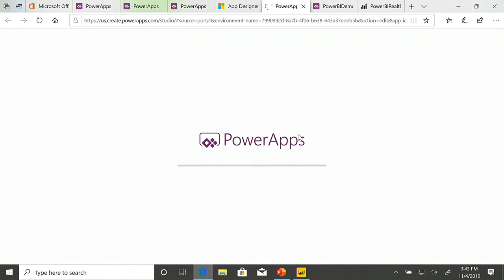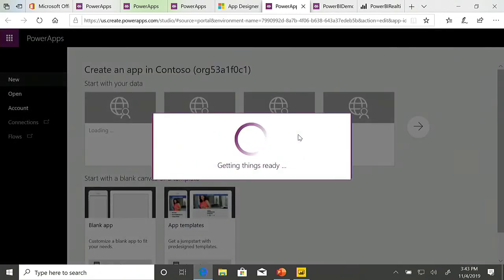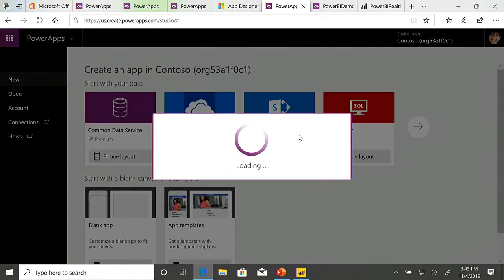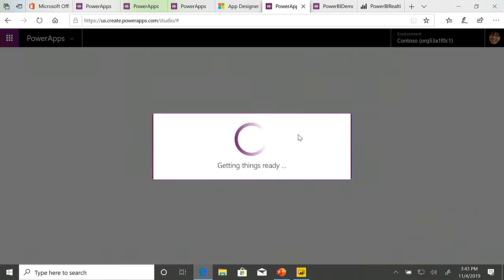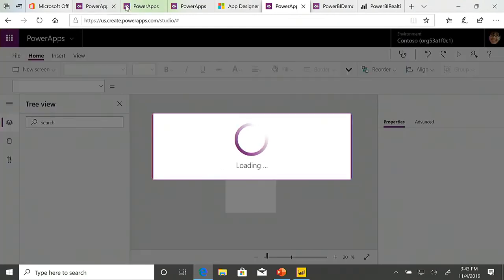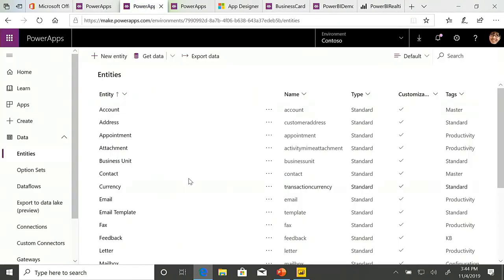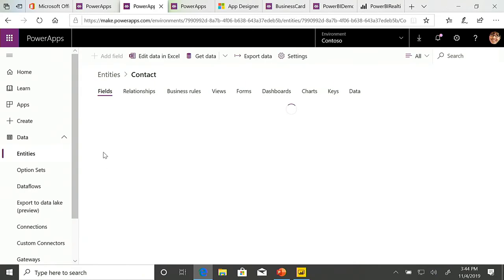And purely for the sake of time, I've built this app beforehand. And what I'm going to do is take you through all the steps in order to get this up and running. Now, what I've done with this application is I've got it configured to update the Common Data Service. Inside the CDS, there is an account entity. So this is the CDS, and then I've got my contact entity.